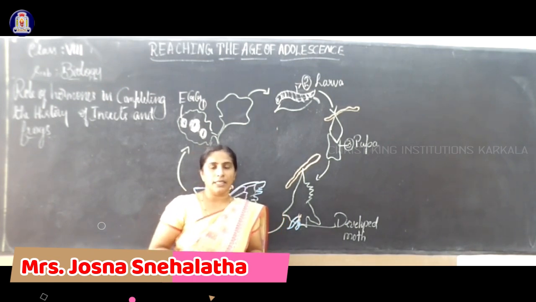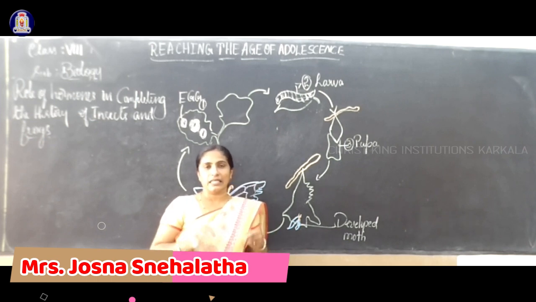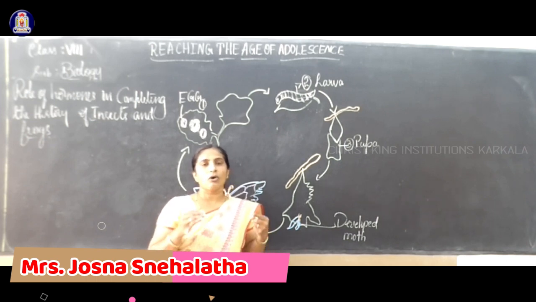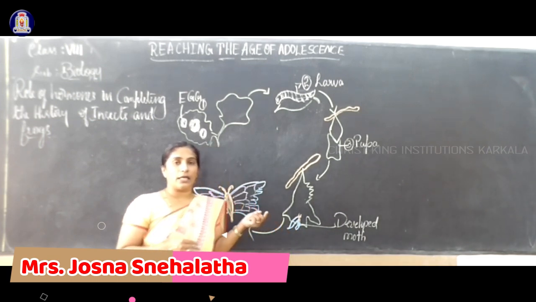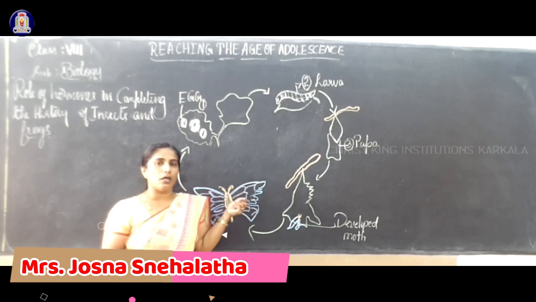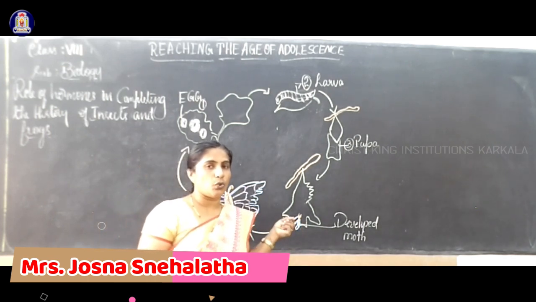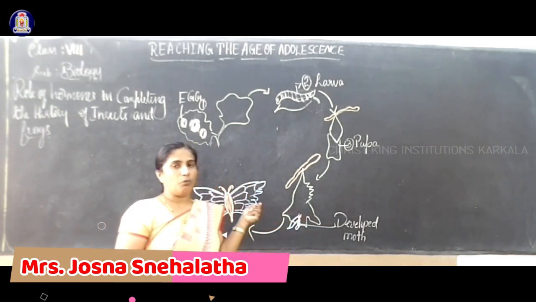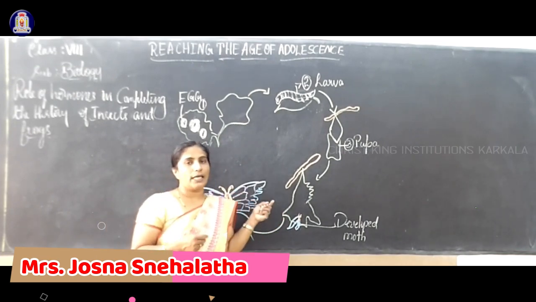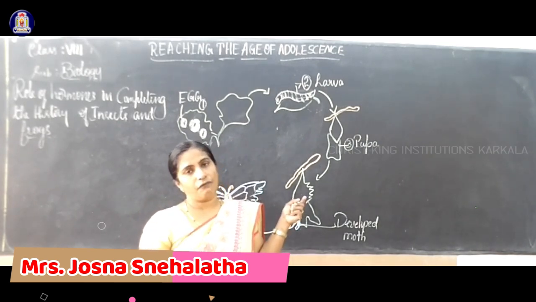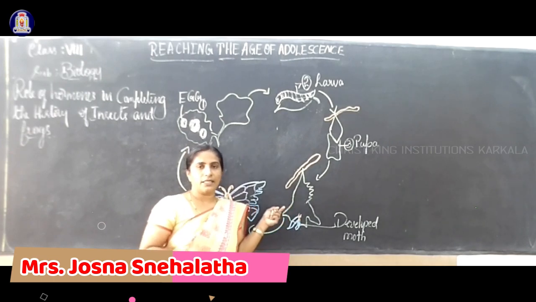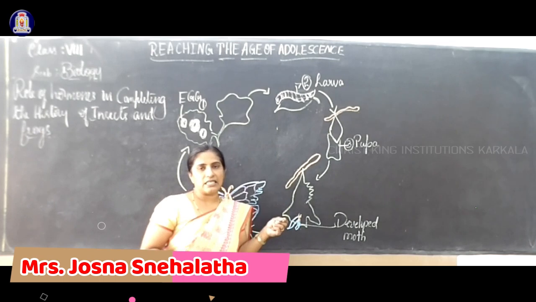We have studied that already. Next, a gland inside another gland: the parathyroid gland. This parathyroid gland produces a hormone called parathormone. It controls the calcium salt in our blood and bone. If it is more or less, that also we have studied. Next one, adrenaline, the emergency hormone or 3F hormone: fight, fright and flight. Whenever we are in anxiety, stress or anything.